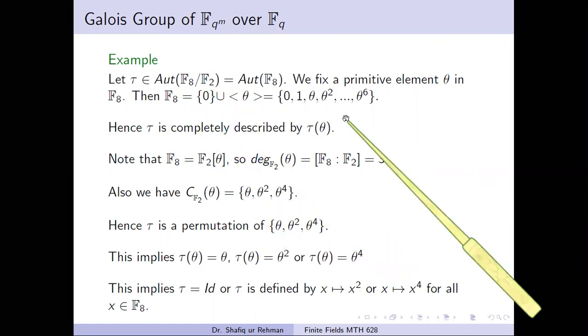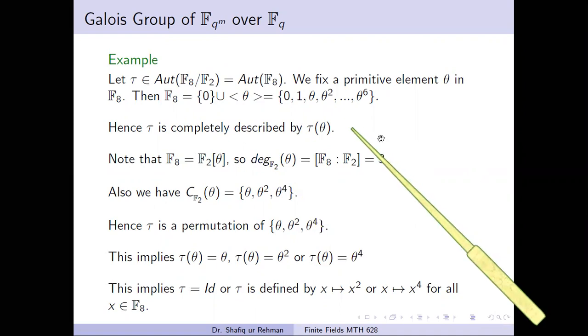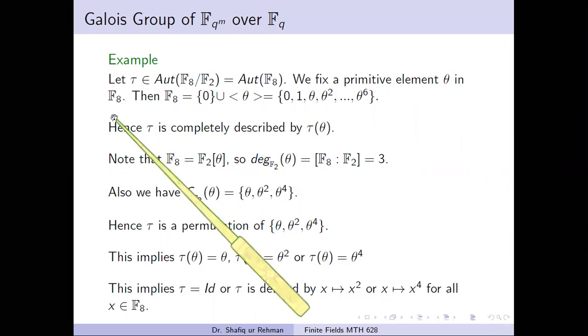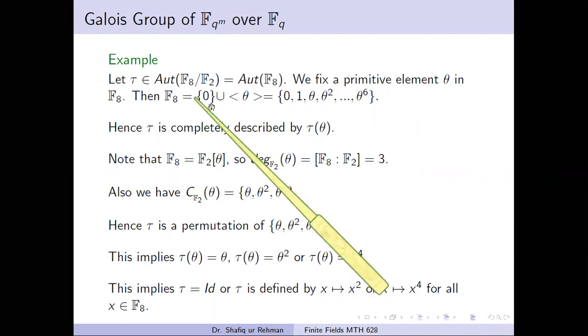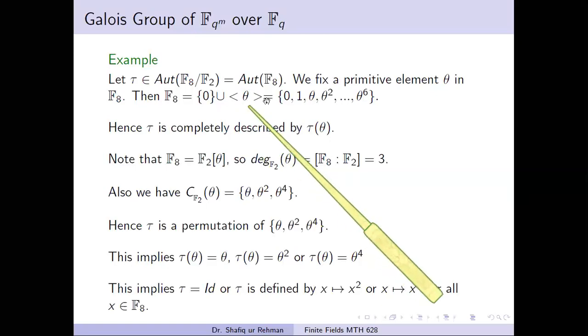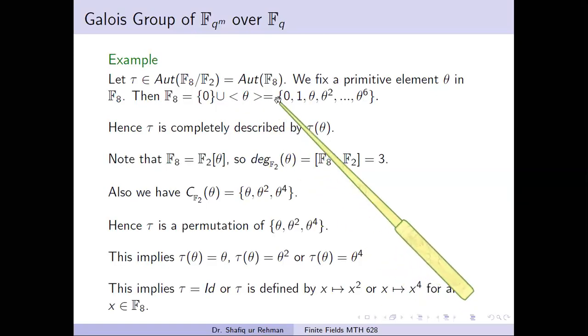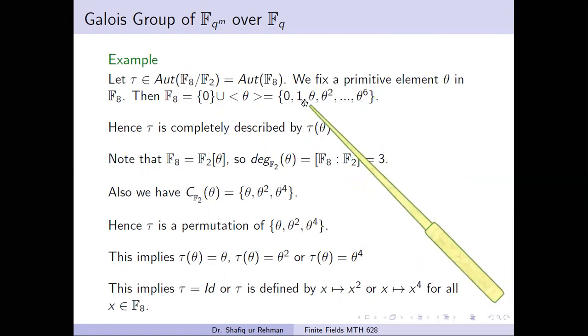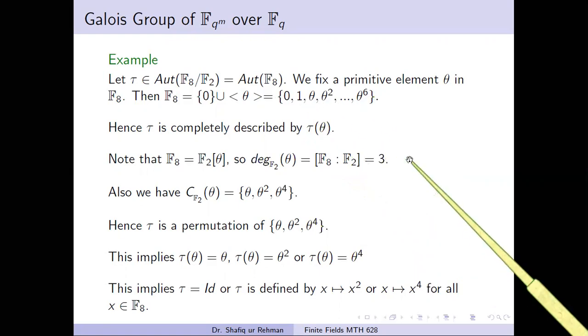And now we have a plus point in case of finite fields, that we have a primitive element. We can describe each element as a power of the primitive element. We fix some primitive element theta in F8, then F8 will be equal to 0 union the group generated by this element theta, and this is equal to 0, 1, theta, theta square up to theta power 6, where theta power 7 equals 1.